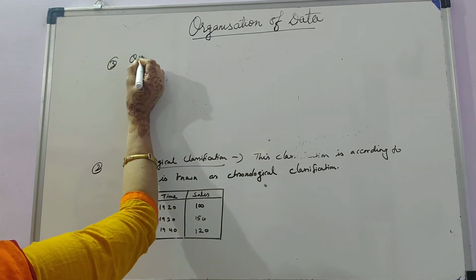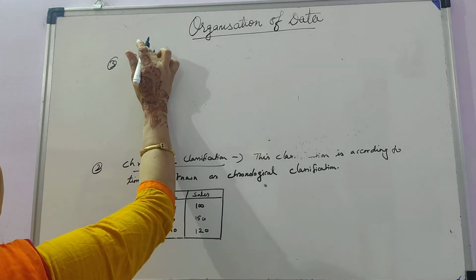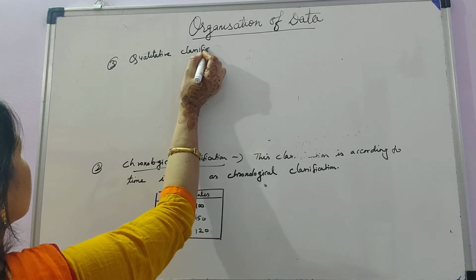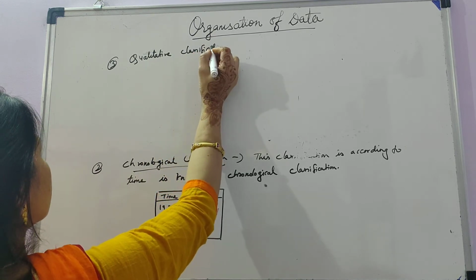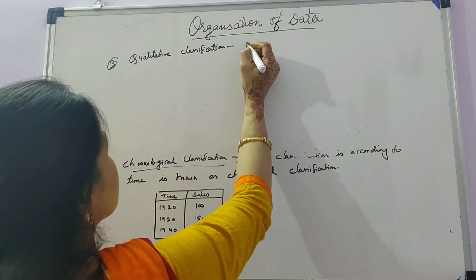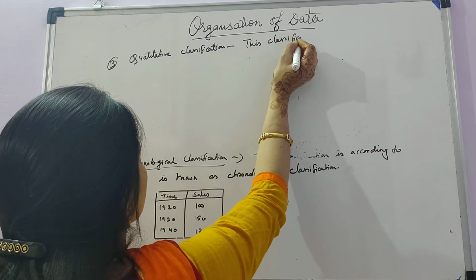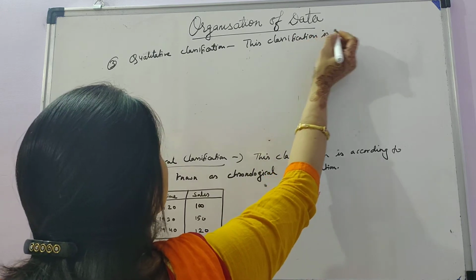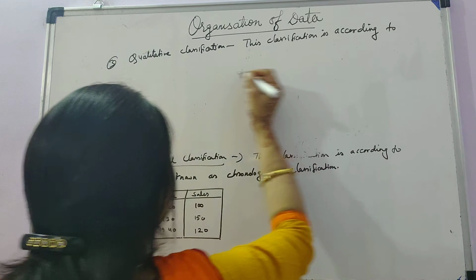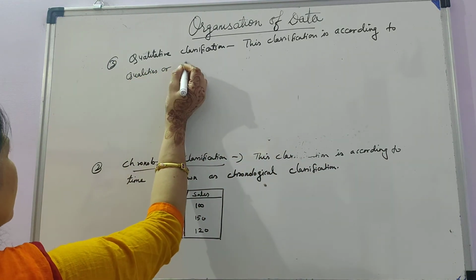Third is qualitative classification. This classification is according to the basis of qualities or attributes.